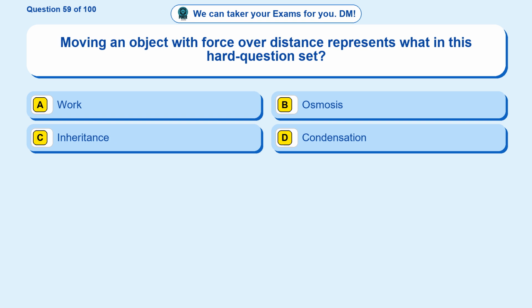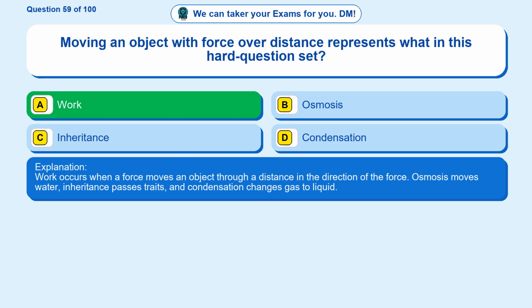Question 59. Moving an object with force over distance represents what in this hard question set? Option A, work. Option B, osmosis. Option C, inheritance. Option D, condensation. The correct answer is option A, work. Work occurs when a force moves an object through a distance in the direction of the force. Osmosis moves water, inheritance passes traits, and condensation changes gas to liquid.